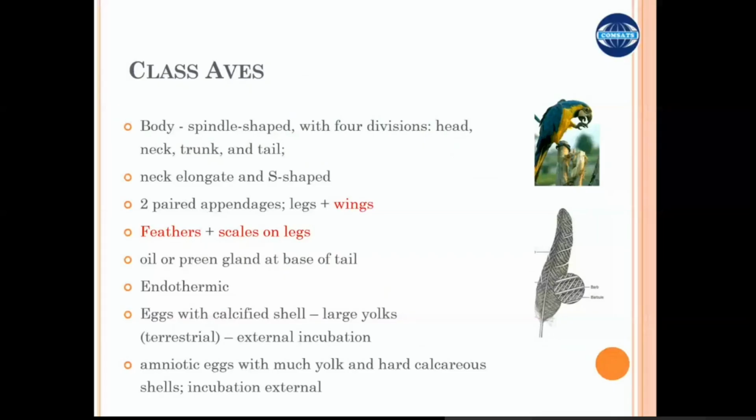Two pair appendages, legs, and the four limbs have been evolved and then adapted to become the wings with the feathers on it. The feathers are integumentary adaptations, and there are scales present in some cases on their legs and around their beaks sometimes. They have specialized glands for preening and oiling of their feathers at the base of their tail, and then